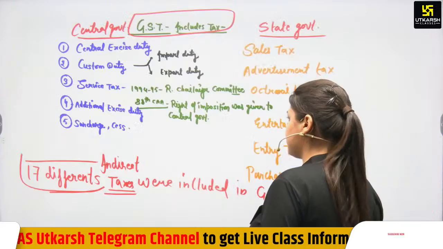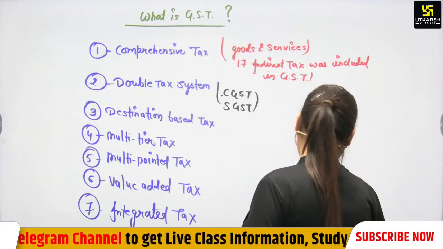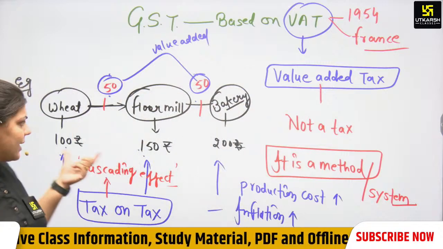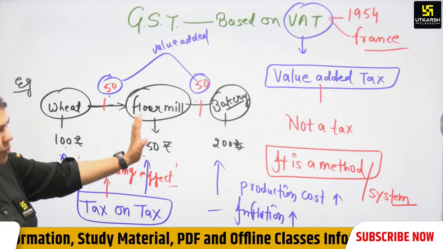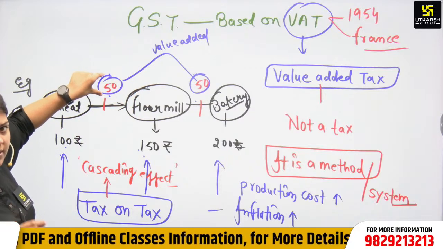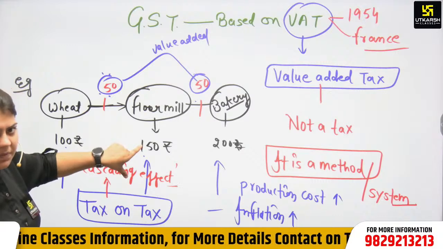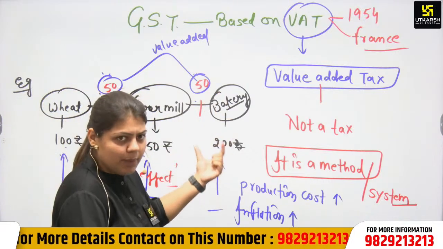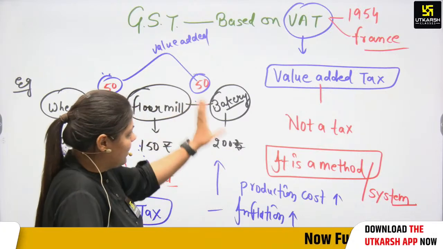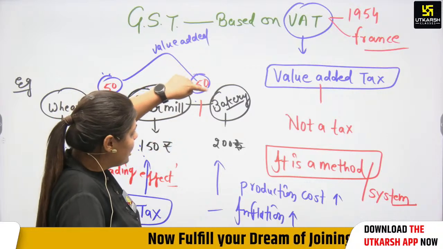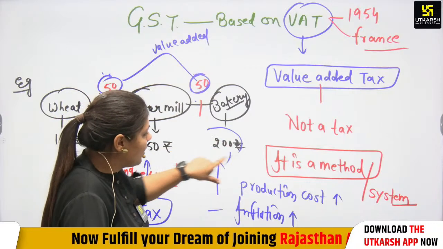Let's see the example here. A farmer produces wheat worth 100 rupees, then it goes to the flour mill, and the flour mill adds some value of 50 rupees, so the flour becomes 150 rupees. Then it comes to the bakery, where bread is made, and they also use some yeast. Value added is 50 rupees, so it comes to 200 rupees.